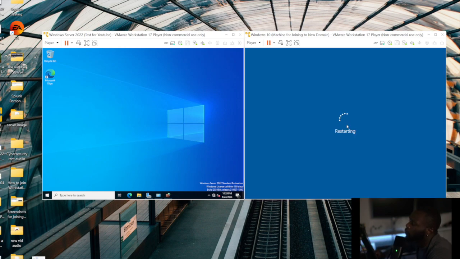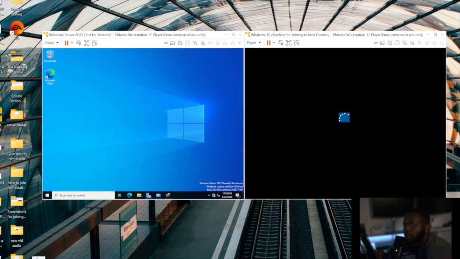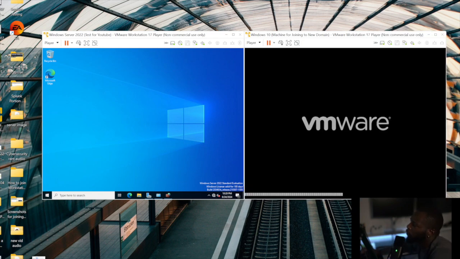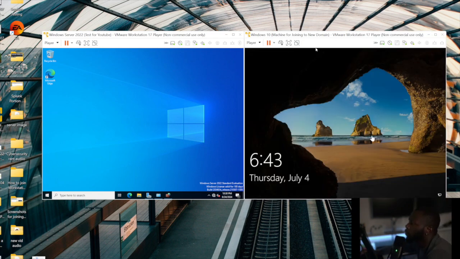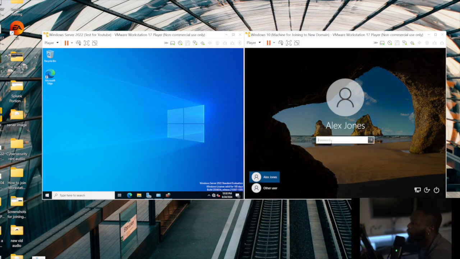So we'll restart everything, and then we'll jump back over to the server and validate that it is joined and that we can view the workstation. So we're back now. This is my user, Alex Jones.